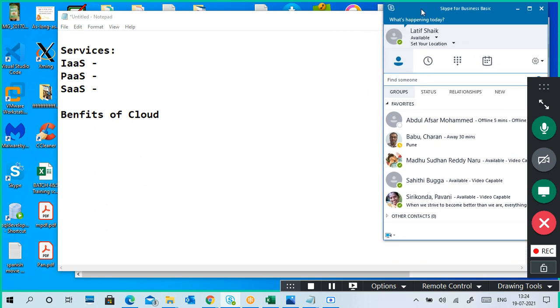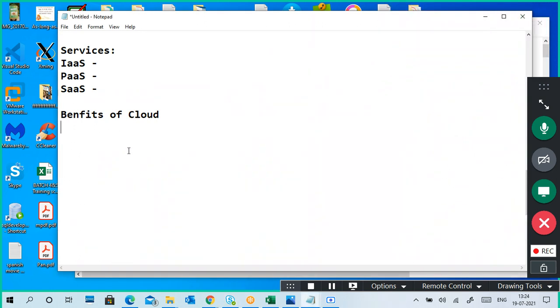I can access this from my system and my mobile phone also. My mobile is an Android mobile, so it is platform independent. Your laptop can be an Ubuntu Linux laptop or a Microsoft laptop, but still you can connect to any cloud and use it. It is platform independent.